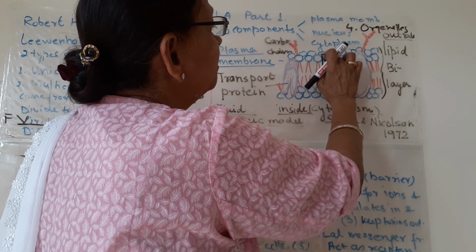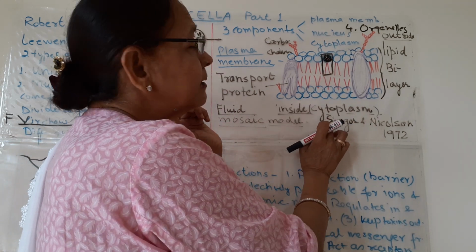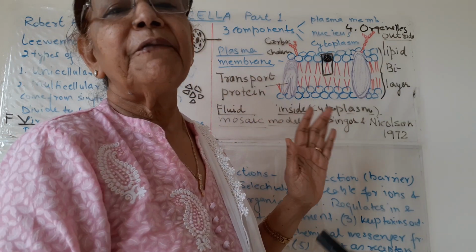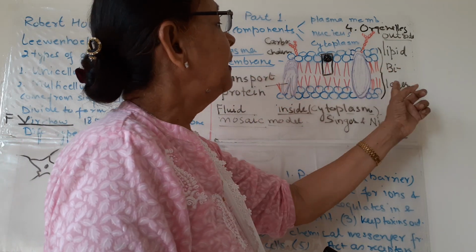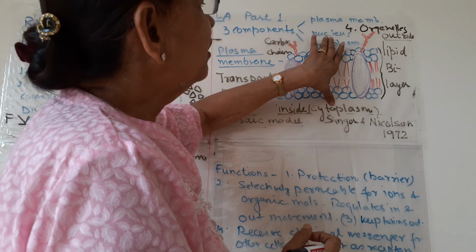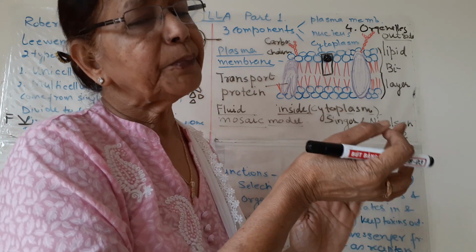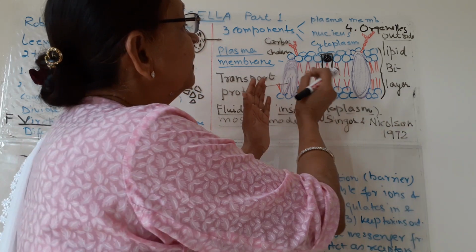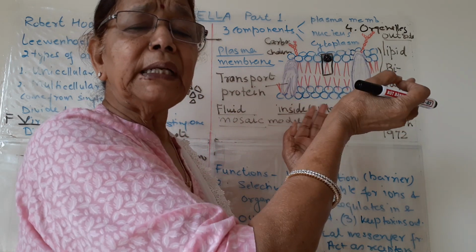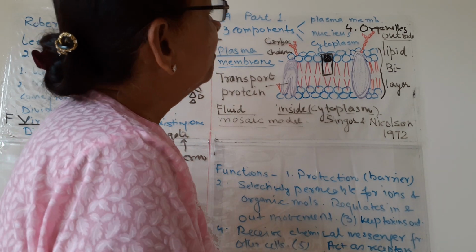So the hydrophilic head is on this side, the hydrophilic head is on this side, and in between the hydrophobic fatty acid tails are present. So a bilayer of phospholipids is formed, which gives flexibility to the membrane. These molecules can slide over one another, so they give flexibility to the plasma membrane.